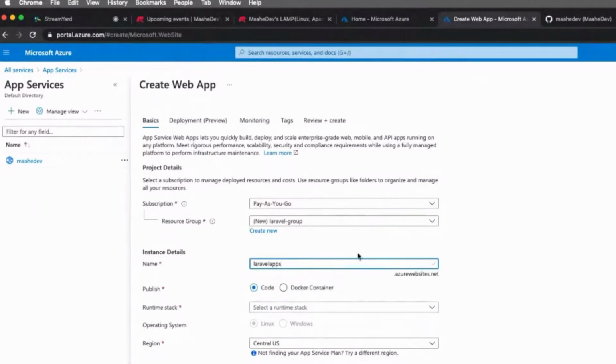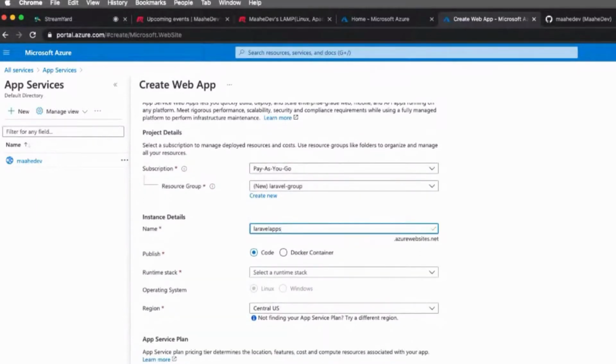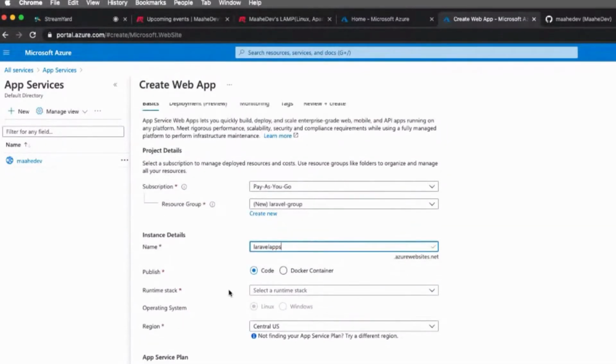So next, we have to give the instance name. Now, as I am on a pay as you go instance, we will be taking the very basic size, which means we will not be going to production level, but just demonstrating how things work with a simple application. Azure gives us the instance details, for example your DNS name, or the temporary name. So when we go to laravelapps.azurewebsites.net, your application will be visible there. It's not like AWS, where we have a lengthy name with the zone and all those things.